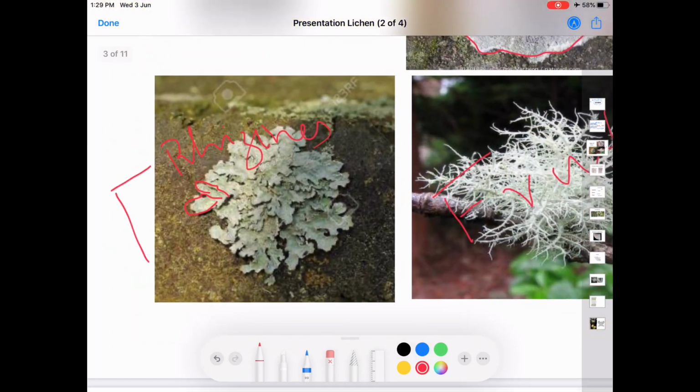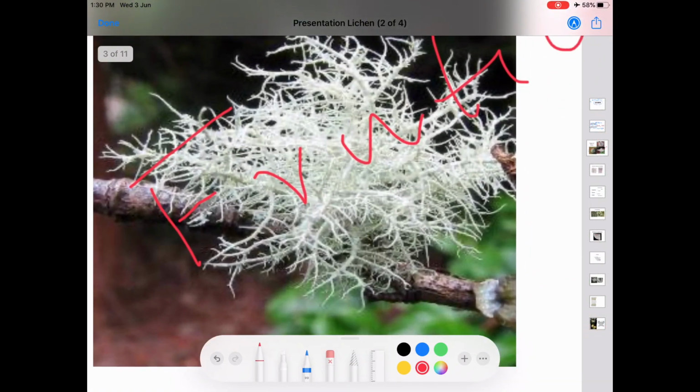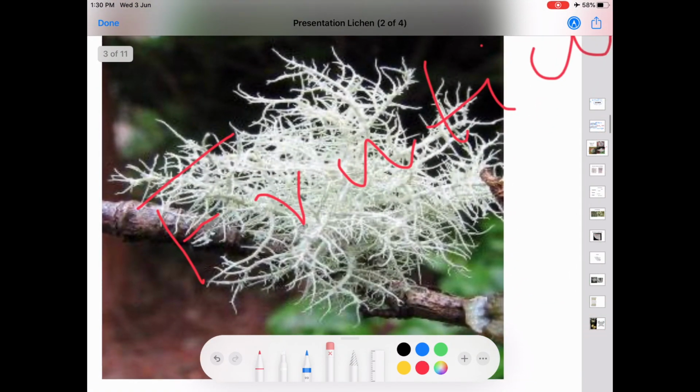Now comes the third one, the fruticose lichen. In this, the lichens are shrubby and the thallus is well developed, cylindrical and branched. These are a little rough to touch. That is why it is known as shrubby lichens.